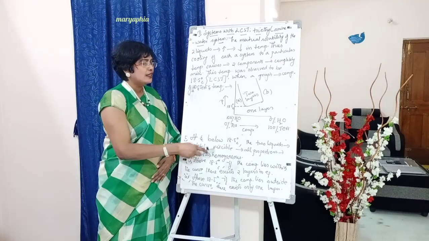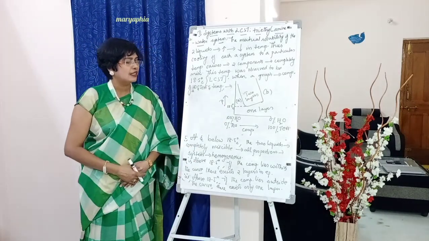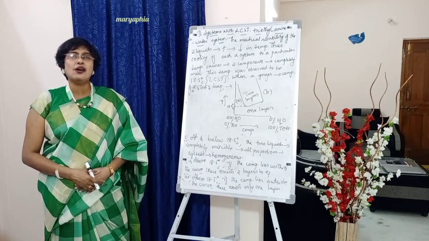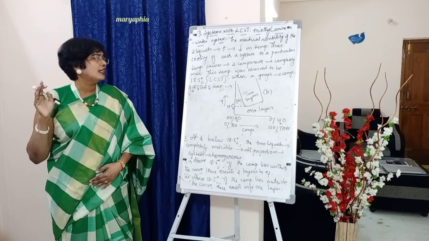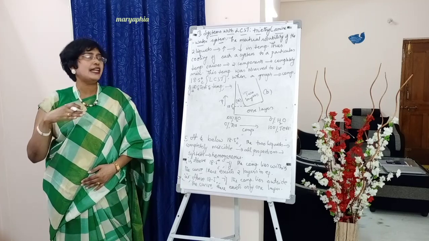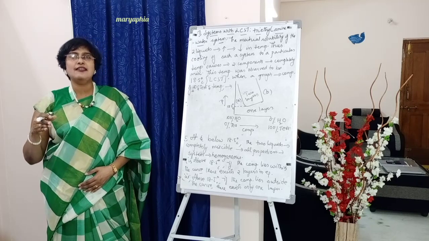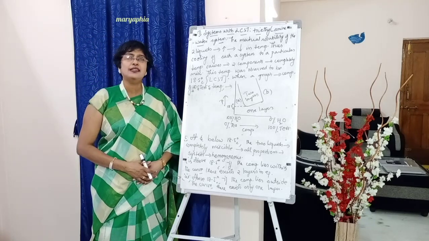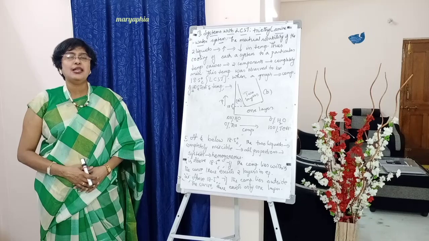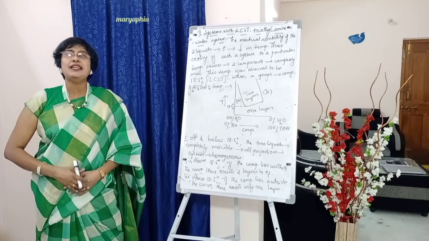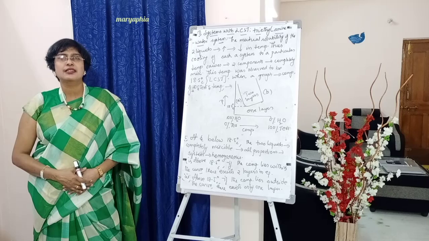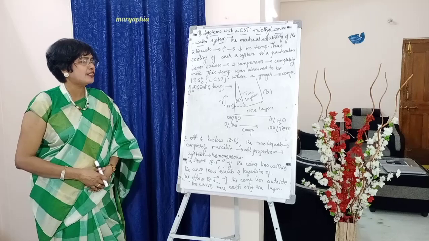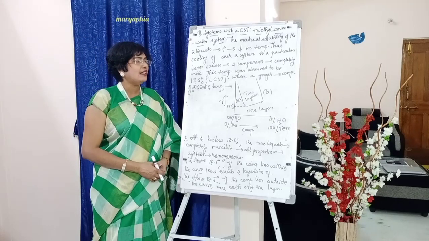For example, if the composition lies on the left side of the curve, brackets A, it represents triethylamine in water, and if it lies on the right side of the curve, brackets B, small letter b, it represents water in triethylamine.